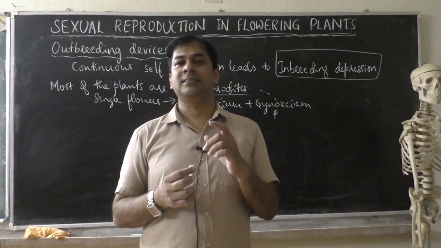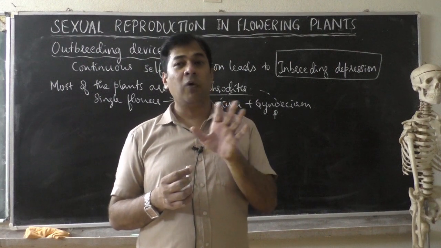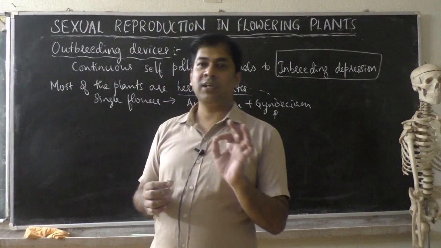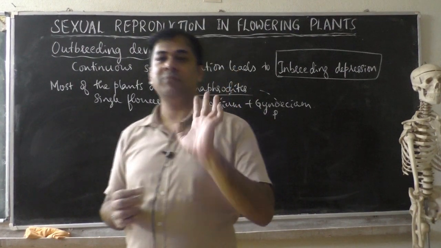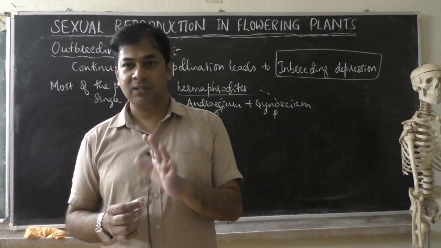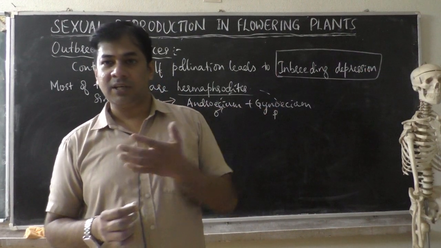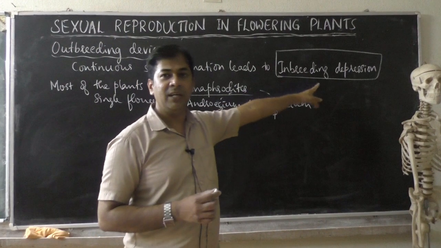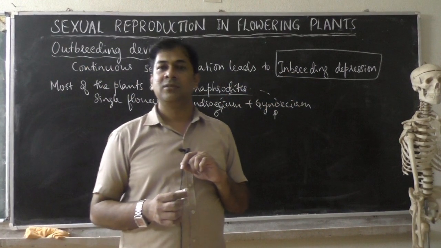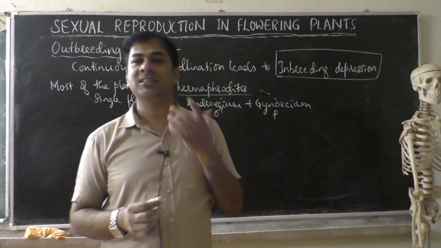So in these cases, the plant wants to avoid self-pollination. The plant doesn't want pollen grains of the same flower to fall on the stigma of the same flower, because that is self-pollination. If self-pollination continues for many generations, it leads to inbreeding depression. The plant produces sterile flowers, which don't reproduce.